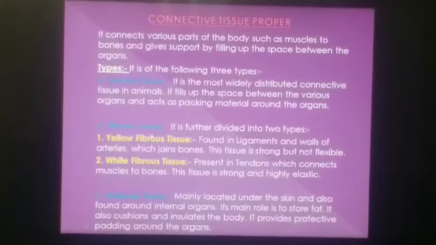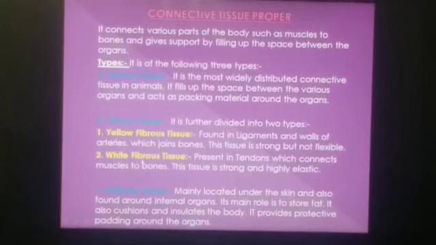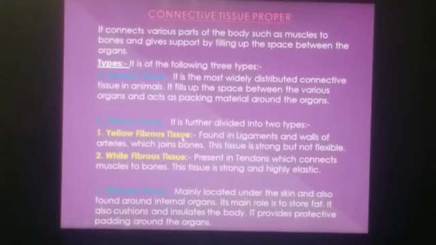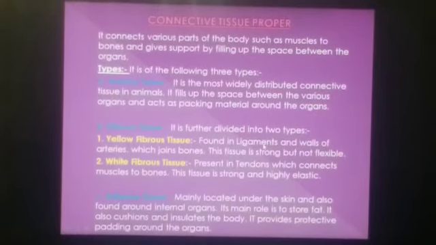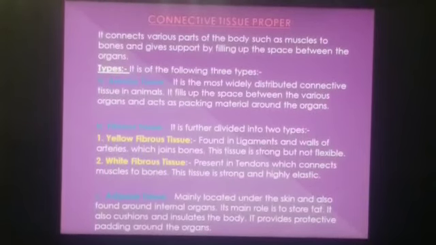Fibrous tissue. Again, fibrous tissue is divided into two categories: yellow fibrous tissue and white fibrous tissue. Yellow fibrous tissue is found in ligaments and walls of the arteries.